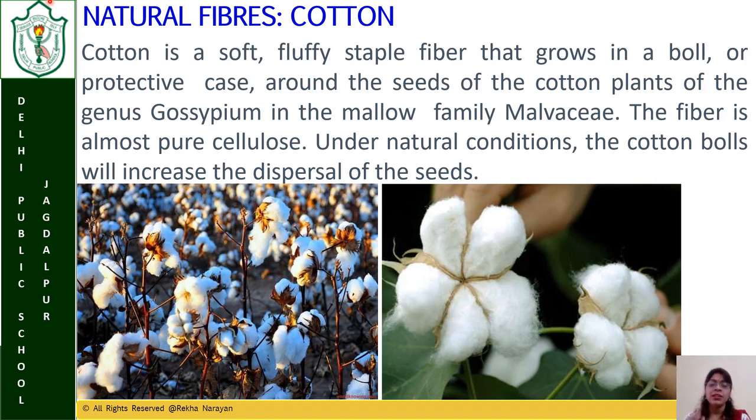So what you need to understand is what type of fiber cotton is. It is a soft fluffy fiber, and it grows in a boll. Boll means that around the seed, when it is covered, it grows like a flower. You can see that this is called a boll, and when it matures it bursts out, the seeds disperse, and the fibers also become soft and separated.